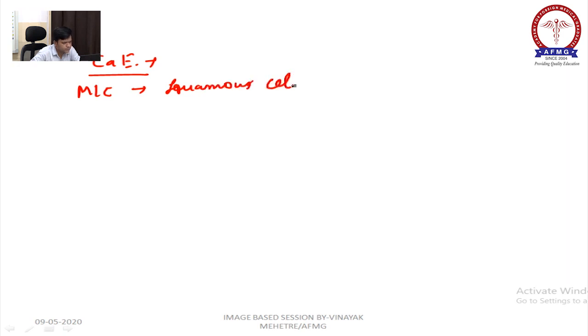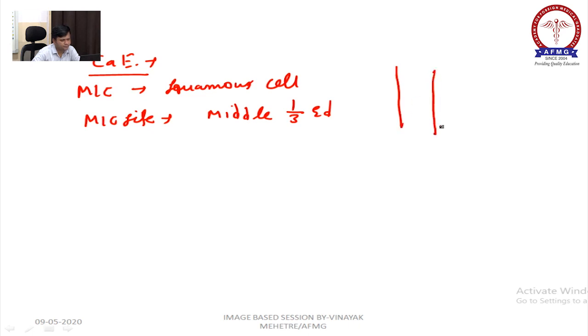Squamous cell. Most common site, this also has been asked, is the middle 1/3. If you divide the esophagus in 3 parts, this part is the most common site.